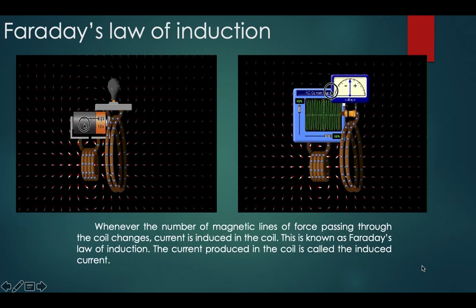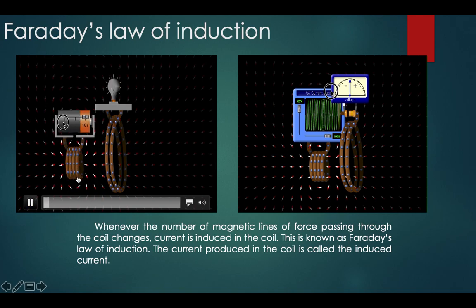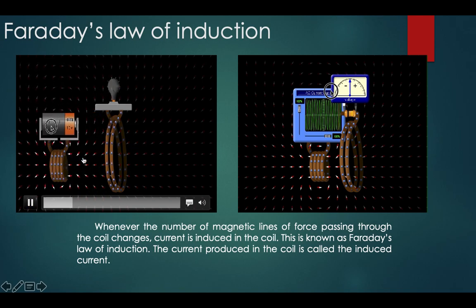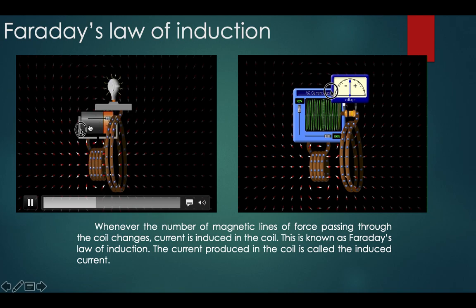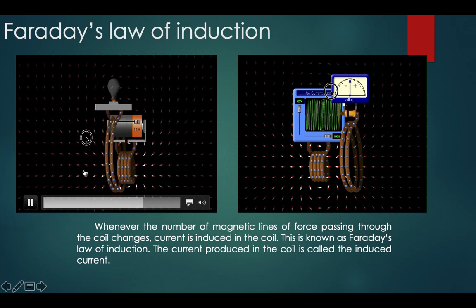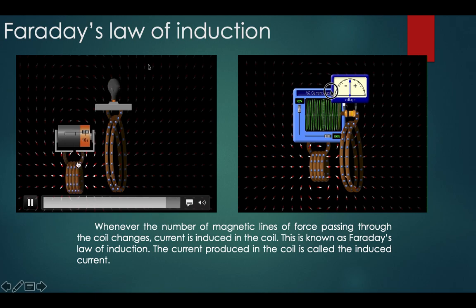So now we can also observe that instead of a bar magnet, if we take a solenoid coil attached to a battery, since we know that a magnetic field is generated by the coil, we can see that whenever the magnetic field is changing, as it is moved in or out of the coil, a current is induced in the coil, resulting in the glow of the bulb.